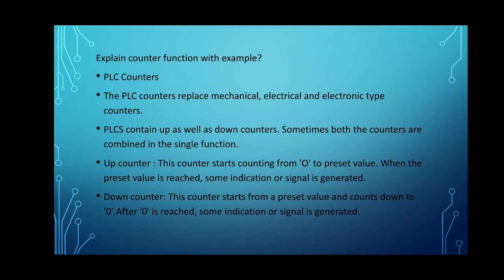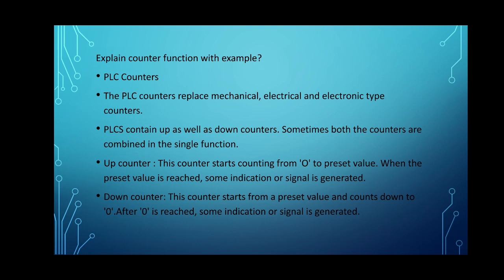So PLC contains up as well as down counters. Sometimes both the counters are combined in a single function. So let us define what is the up counter and the down counter. This counter starts counting from 0 to the preset value. When the preset value is reached, some indication or signal is generated.